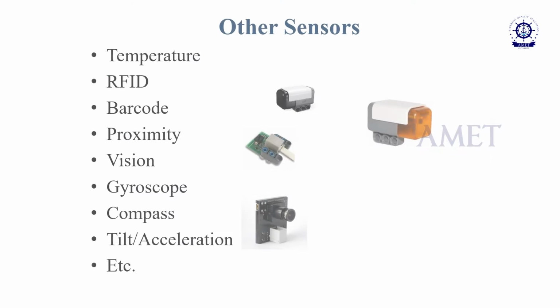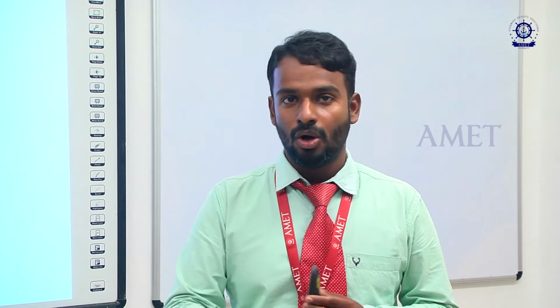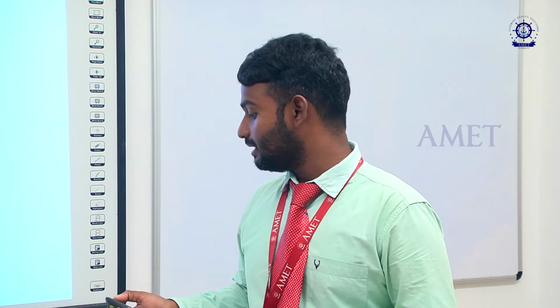What is proximity? If the sensor doesn't touch the object but can sense it by passing light and receiving the reflection, it is called a proximity sensor. A tactile sensor senses the object by making a touch with the component. It can sense whether the object is there or not. That is called a tactile sensor. Then this one is vision.